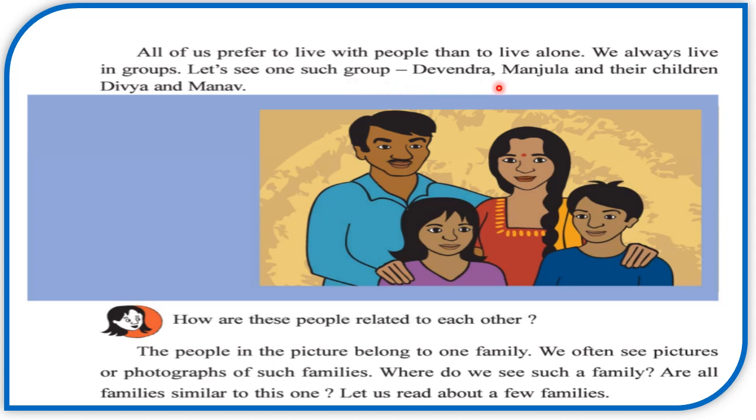The people in the picture belong to one family. Children, as you have learned earlier, this is a nuclear family. Okay? Mother, father, and two children are staying with each other. So, this is a nuclear family. We often see pictures or photographs of such families. Where do we see such a family? Are all families similar to this one?